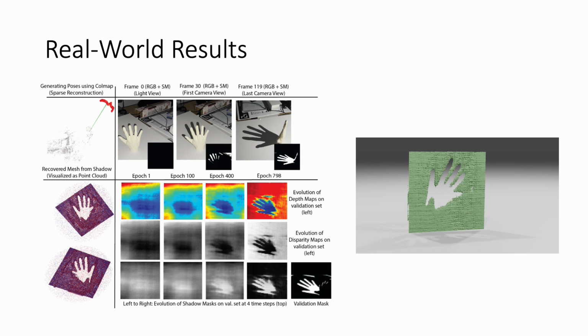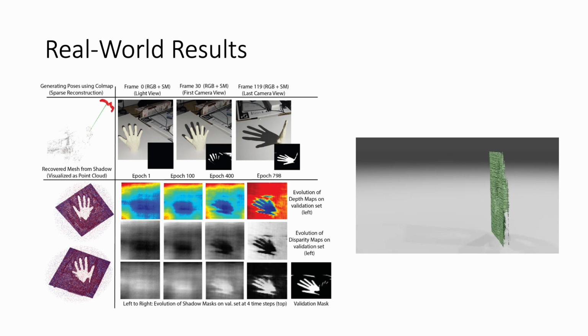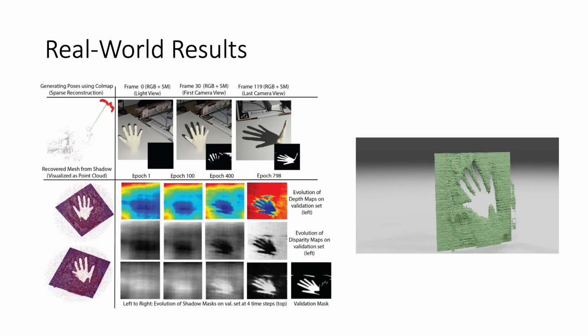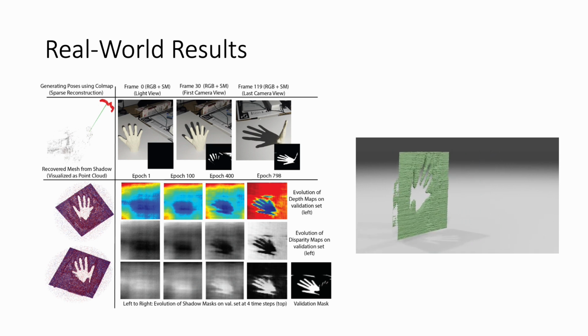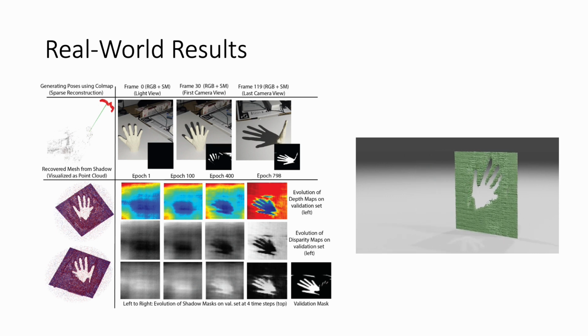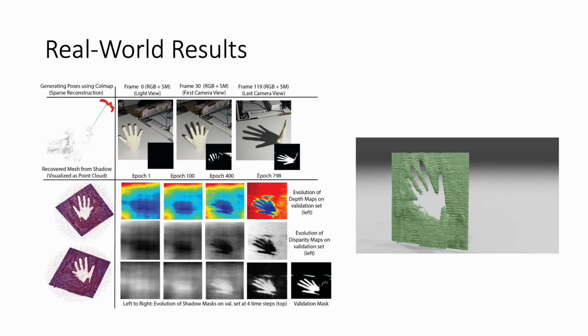Finally, we run our pipeline on a dataset of real-world images that were collected on an iPhone and optimized using coarse camera and light positions obtained by COLMAP. Our method is able to accurately recover the geometry of the hand based on its cast shadow. We also note that our method is robust to the sim-to-real gap since it only relies on binary shadow masks, which are the same in simulation and the real world.